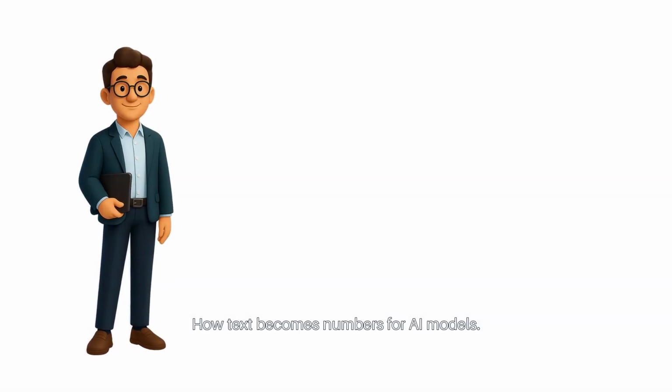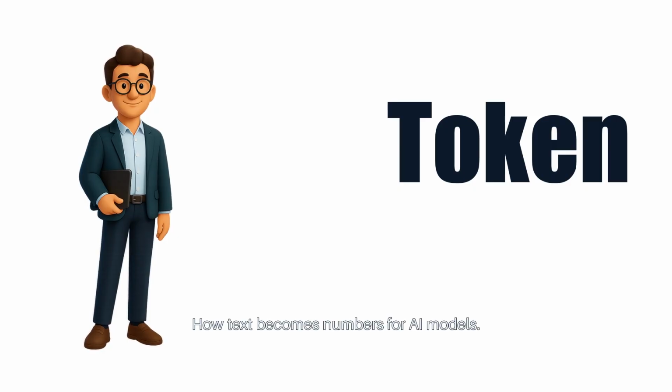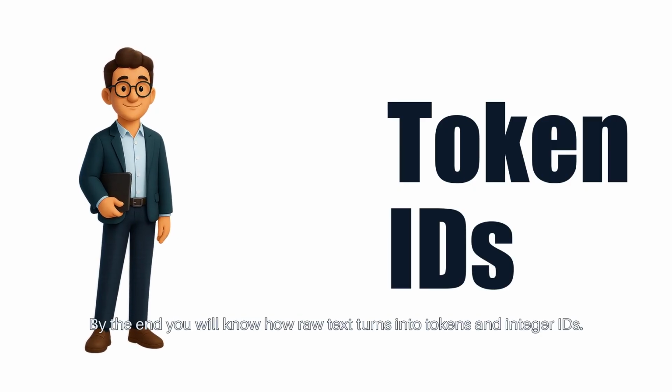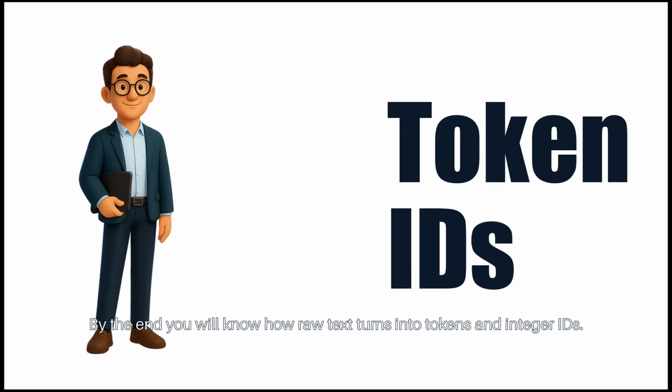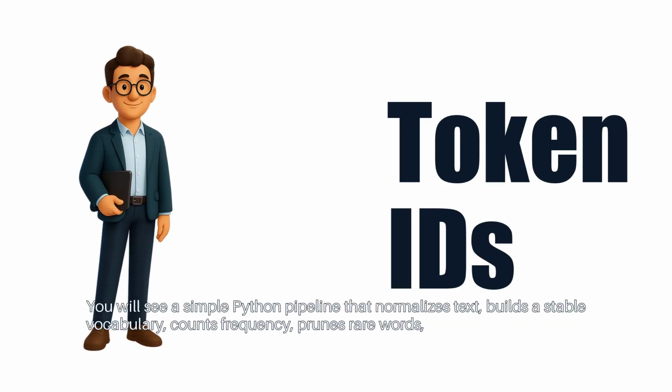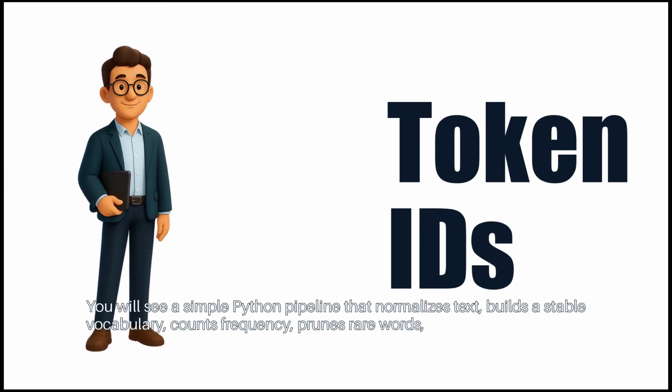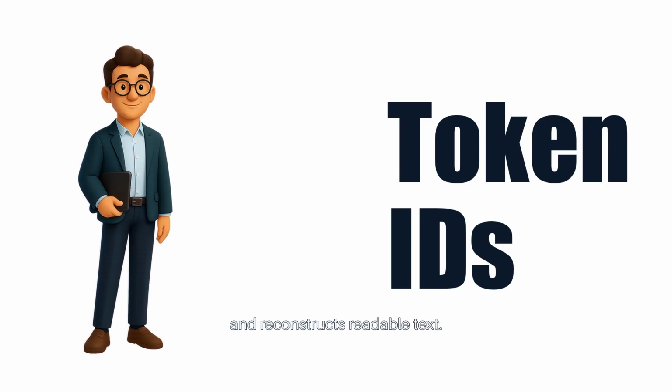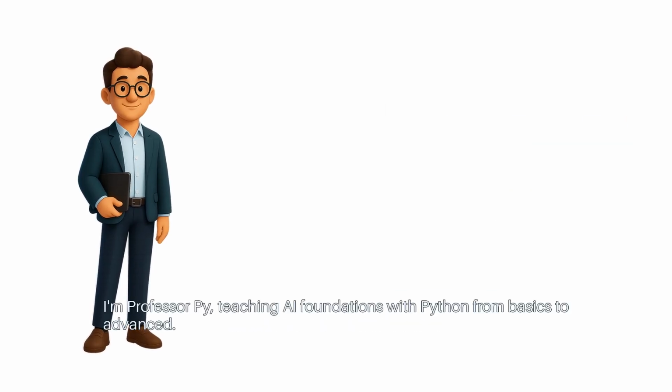How text becomes numbers for AI models. By the end, you will know how raw text turns into tokens and integer IDs. You will see a simple Python pipeline that normalizes text, builds a stable vocabulary, counts frequency, prunes rare words, and reconstructs readable text. I'm Professor Pi, teaching AI foundations with Python from basics to advanced.